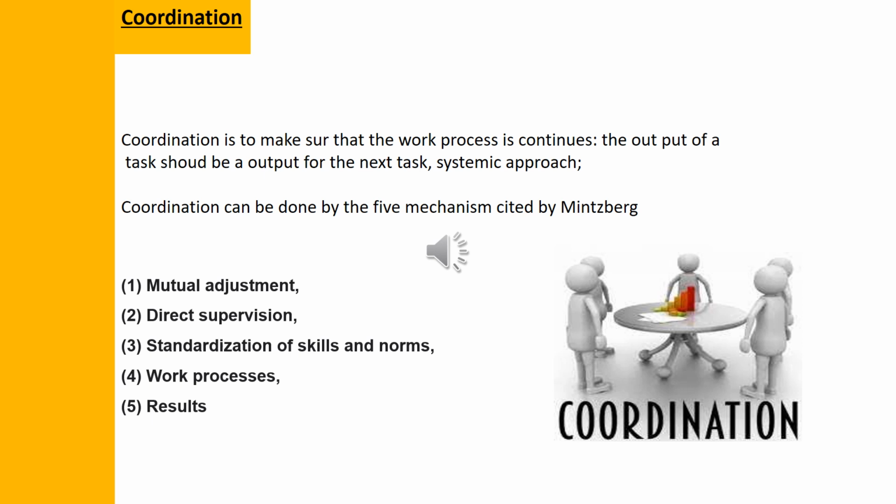The last one is standardization of results. I have to define the norms that I have to find in the final products. It doesn't matter how I'm going to do it, but I have to define the KPI and the norms in the results. For example, in sales, I want to grow my sales by 5%. I have to reach the 5%. Here we talk about a result.